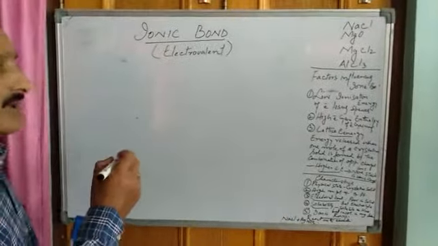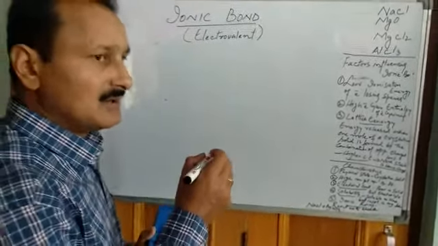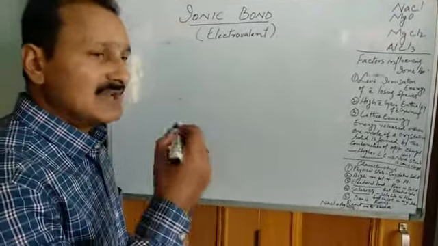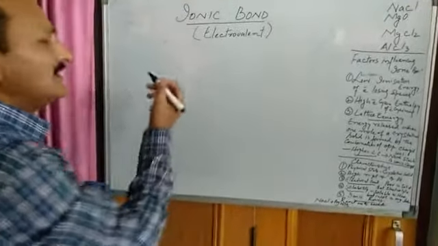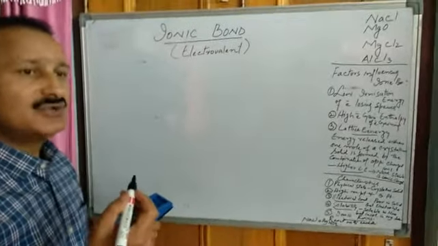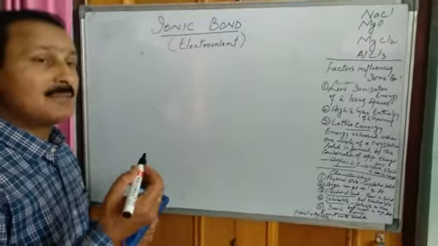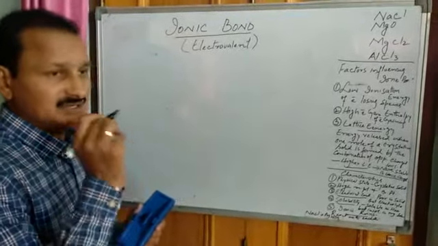For the formation of cation, we need some atoms of elements which should lose electrons. Now, how many electrons can be lost? An atom can lose 1, 2 or 3 electrons depending upon the number of valence electrons present in it.